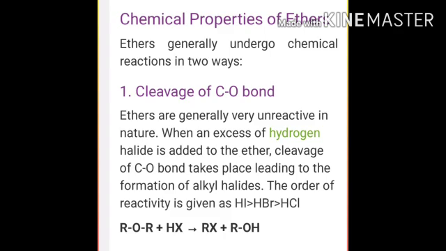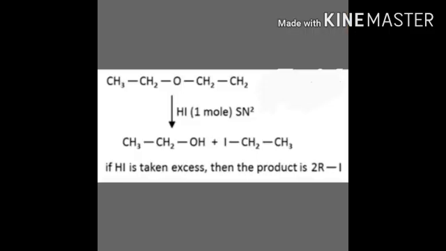See the general equation. ROR, ether, reacts with HX, hydrogen halide, to give RX, alkyl halide, with ROH, alcohol. For example, 1 mole of diethyl ether reacts with 1 mole of hydrogen iodide to give ethyl alcohol and ethyl iodide.